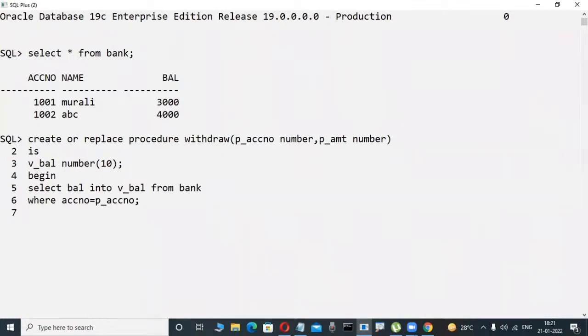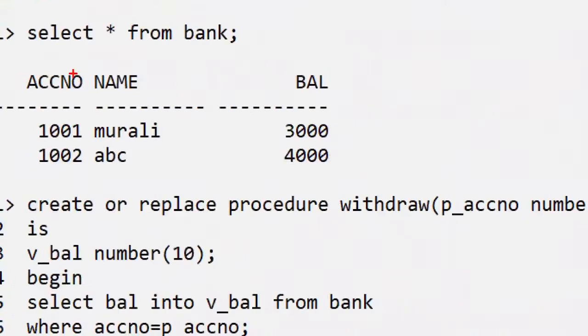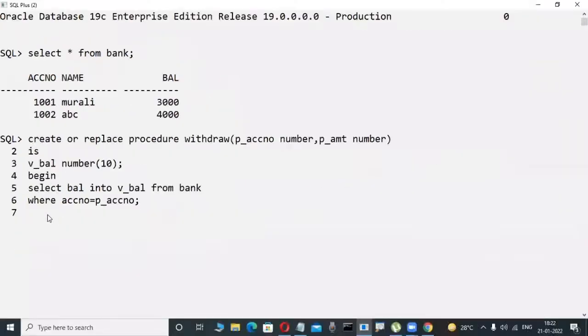Suppose bank is a table. Observe it here, this is a table format where your transactions are stored. I'm using this table in this PLSQL code. Here I'm checking the balance, checking only through the account number, whenever I insert an ATM card and try to withdraw 9,000, as in the previous case.